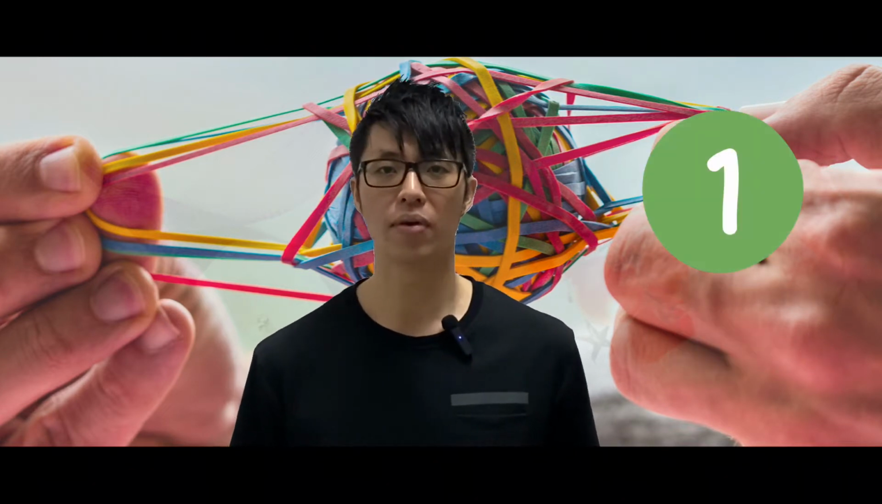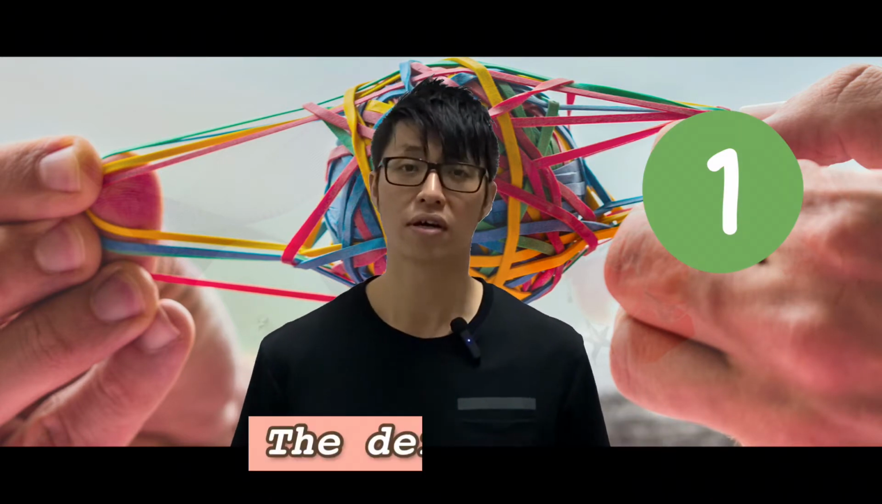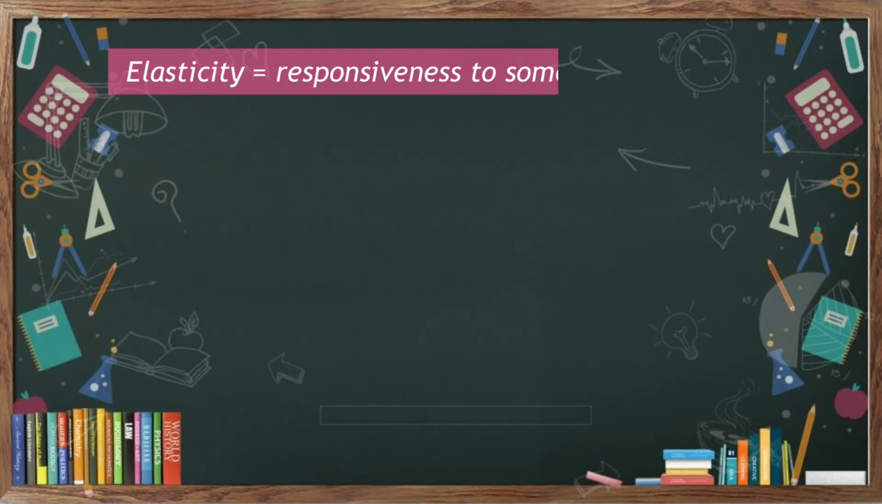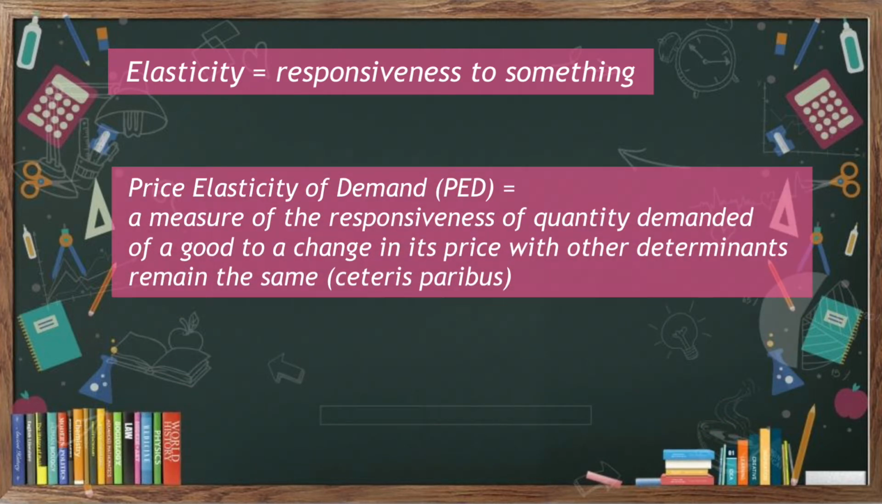Step number 1, it will be definition. The definition of elasticity is pretty simple. It means responsiveness to something. If we are talking about price elasticity of demand, basically it refers to how the quantity demanded is responsive to the price. Percentage change in the price, increase or decrease.